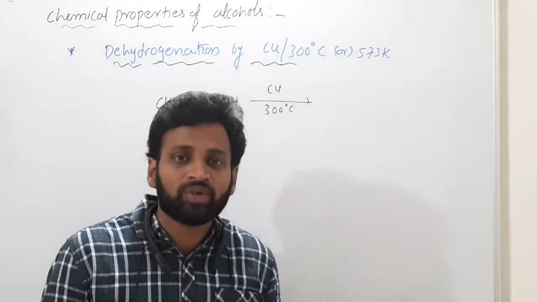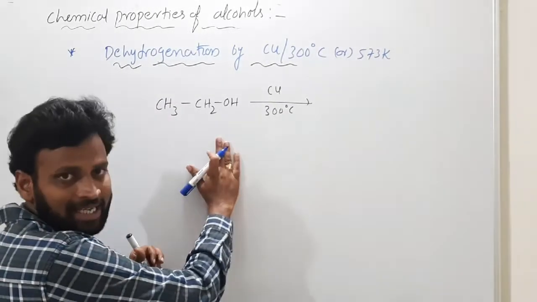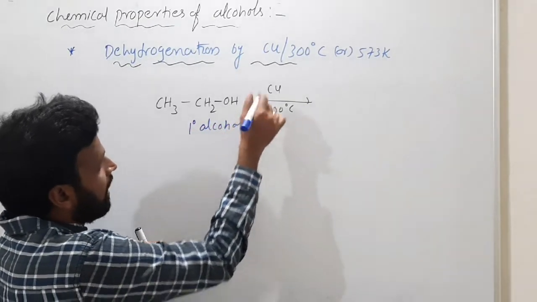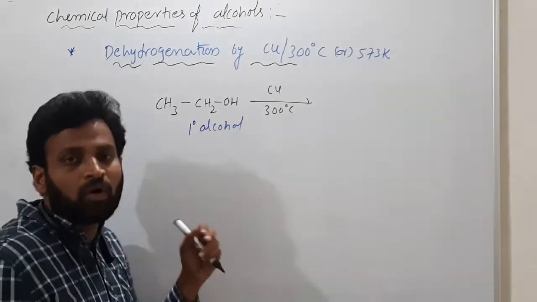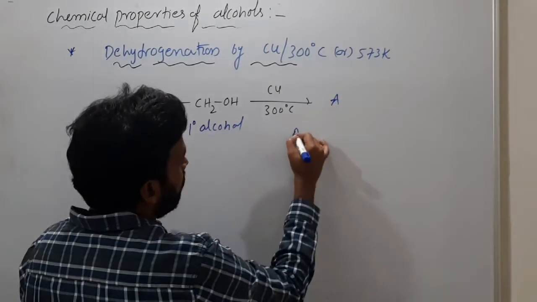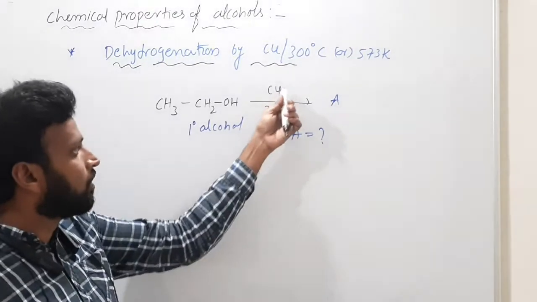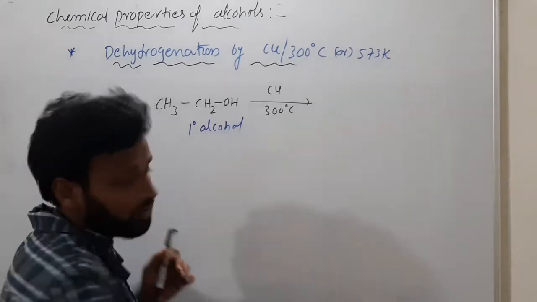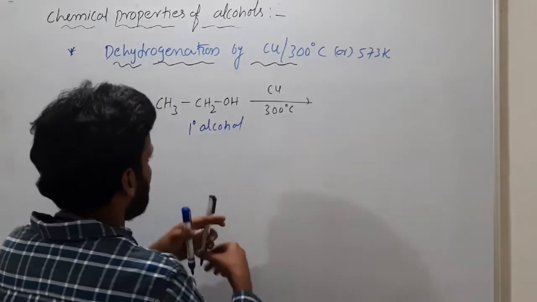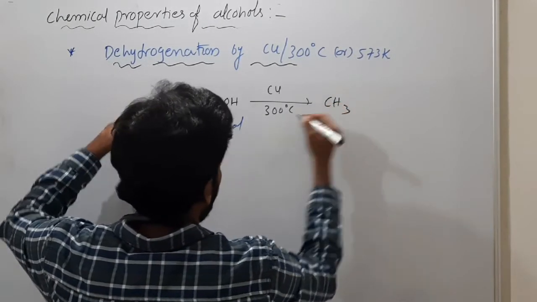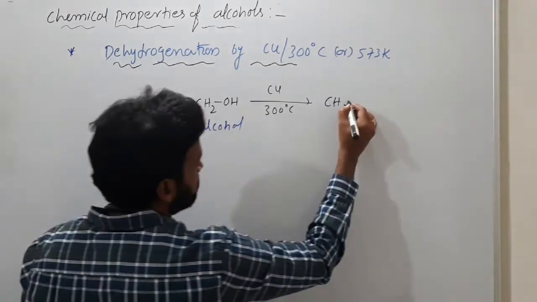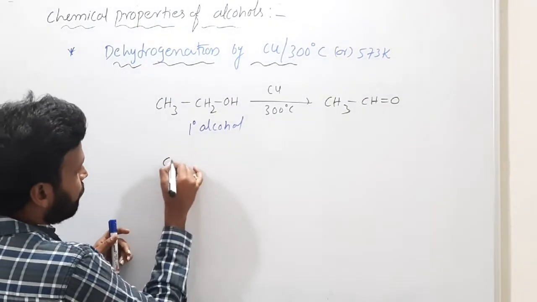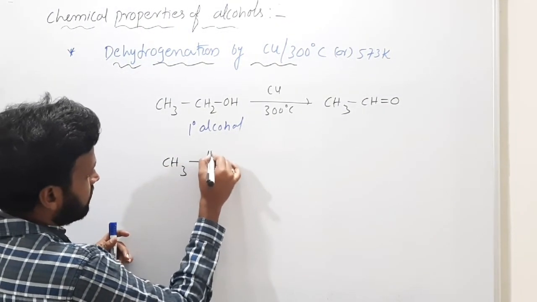Then if the reaction is the same, why do you give it, sir? They will give in the exam like this. Primary alcohol they will give and copper at 300. Then what is the product they will ask you? What is A? So we must know why we use this reagent or not. That's why I am explaining. Otherwise the product is same. Do you know what is the product here? Removal of hydrogen. Here one hydrogen, here one hydrogen. So CH3CHO. Aldehyde is the product.